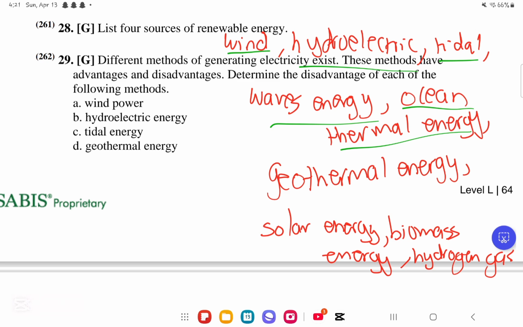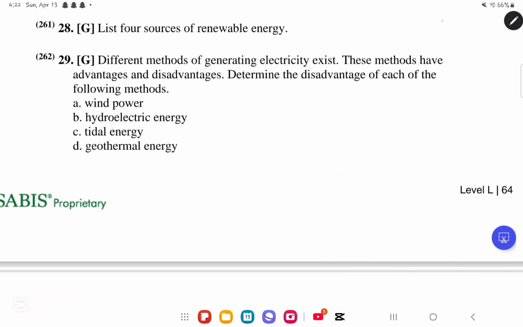To create energy. Geothermal energy is the heat energy coming from the earth. Solar energy, we know that it is the energy from the sun. Biomass energy is the energy from organic material, for example, from the waste products of the cow or from dead organisms or whatever. And then finally, hydrogen gas, usually they are used in the hydrogen fuel cells.